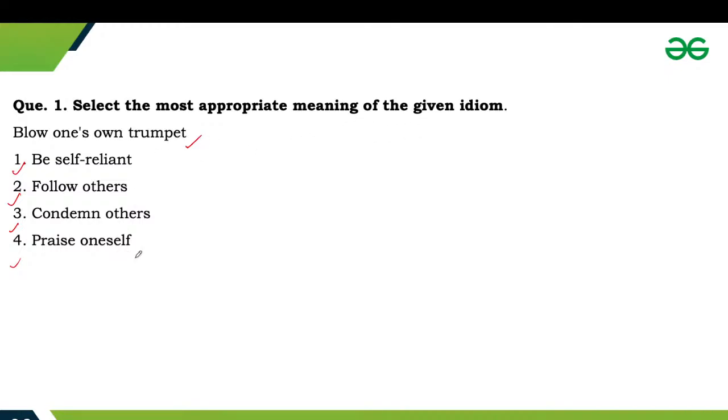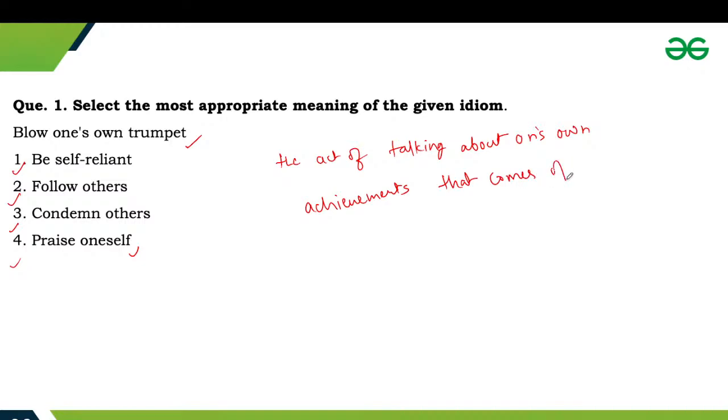To blow one's own trumpet refers to the act of talking about one's own achievements that comes off as bragging. So the fourth one will be the correct answer.